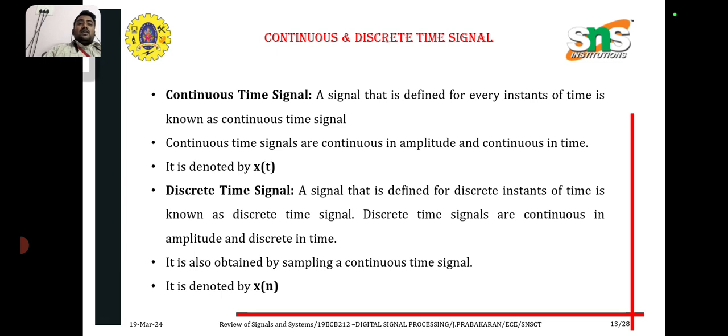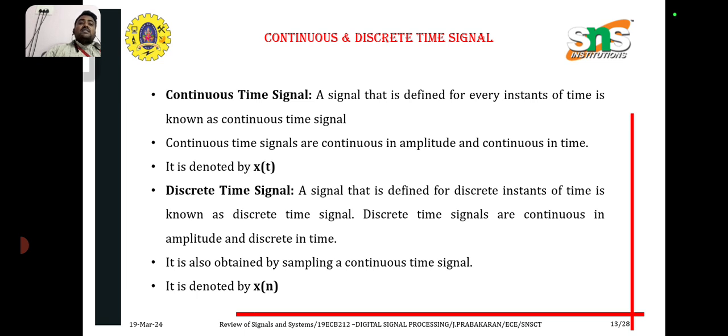Continuous time signal. A signal that is defined for every instance of time is known as a continuous time signal. Continuous time signals are continuous in amplitude and continuous in time. It is denoted by x of t because it is a continuous time signal. Next one is the discrete time signal.